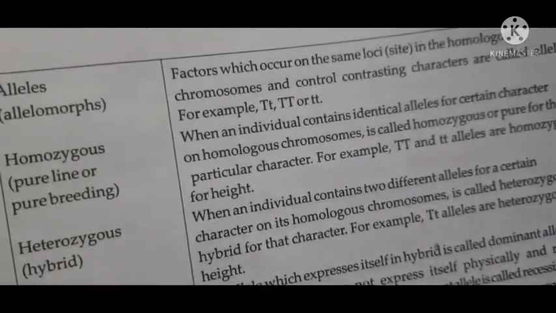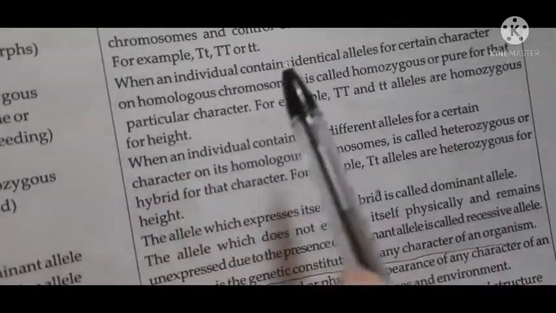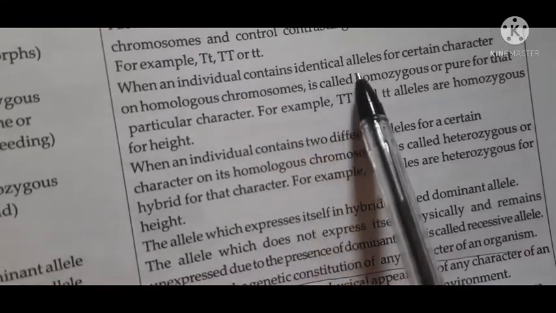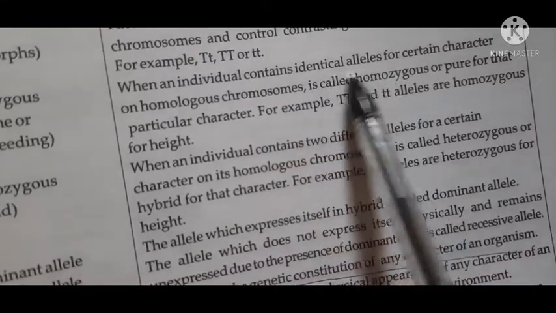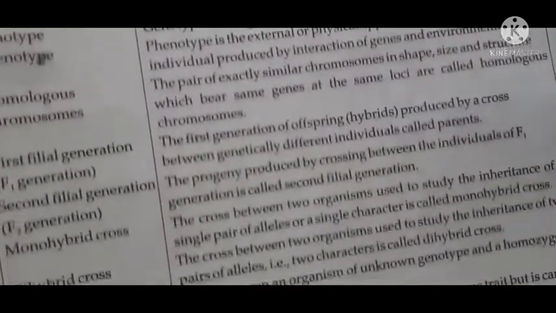You can write these definitions also. Homozygous, when an individual contains identical alleles, or you can say the same genes. Heterozygous, when the genes are different.